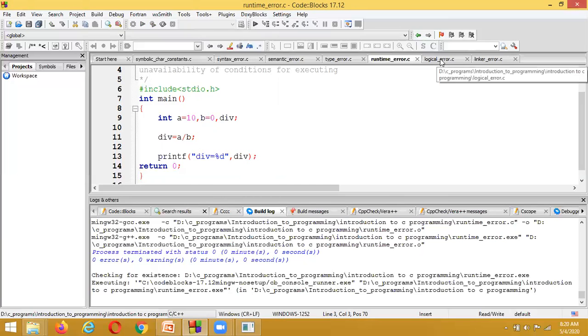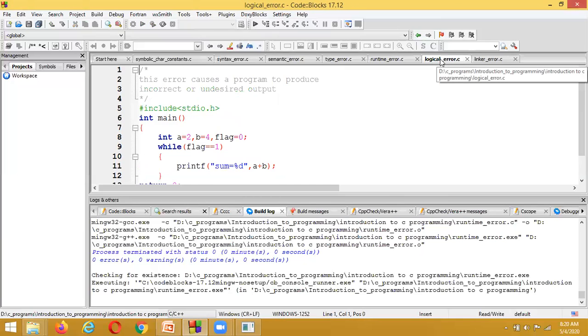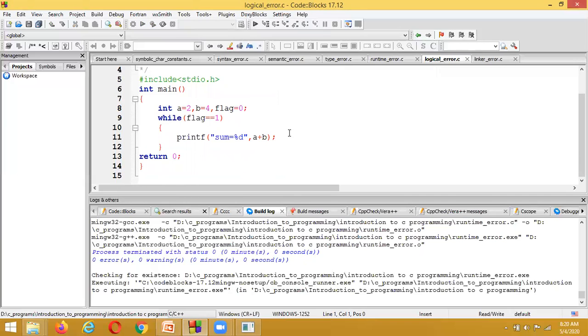These types of errors are also called logical errors. Here we have given input a is equal to 2 and b is equal to 4. Sum is equal to a plus b, so what output does it have to give? It has to give the output 6. But this program is not going to give the output 6. We are expecting sum is equal to 6, but it is not displaying sum is equal to 6.